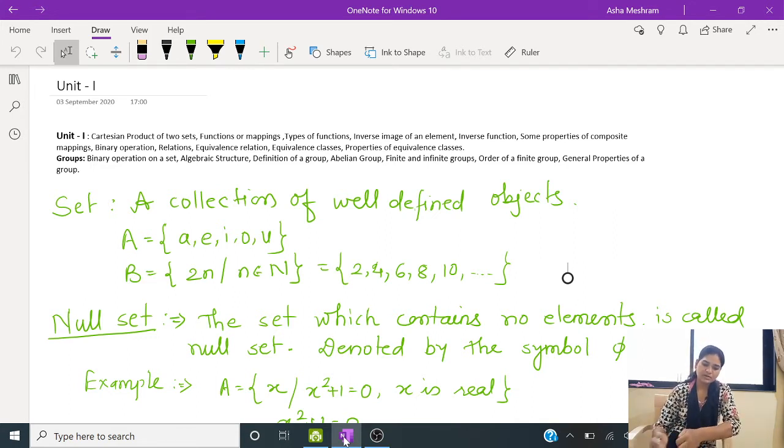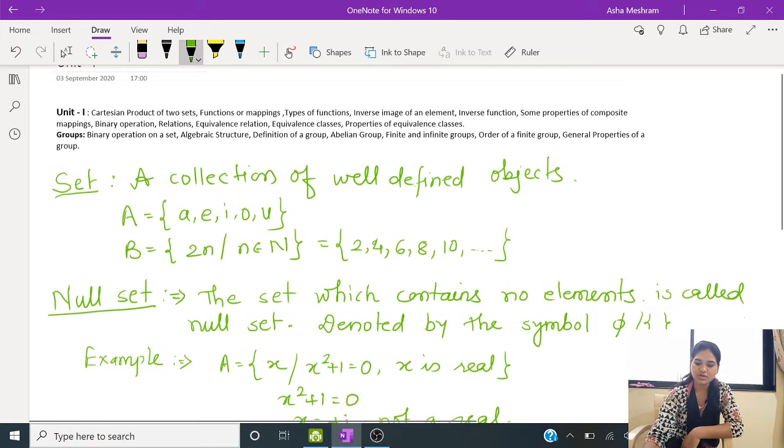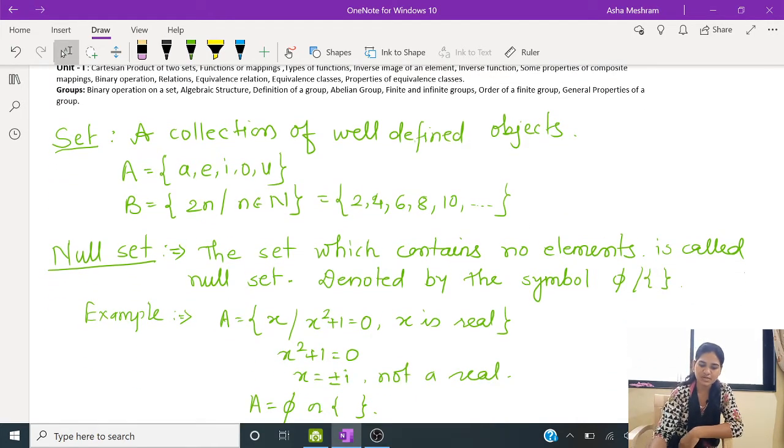What is meant by set? It is the collection of well-defined objects. Collection of all well-defined objects means that objects are defined in some proper way. So here I have written the set A, which contains A, E, I, O, U. So what are these A, E, I, O, U?